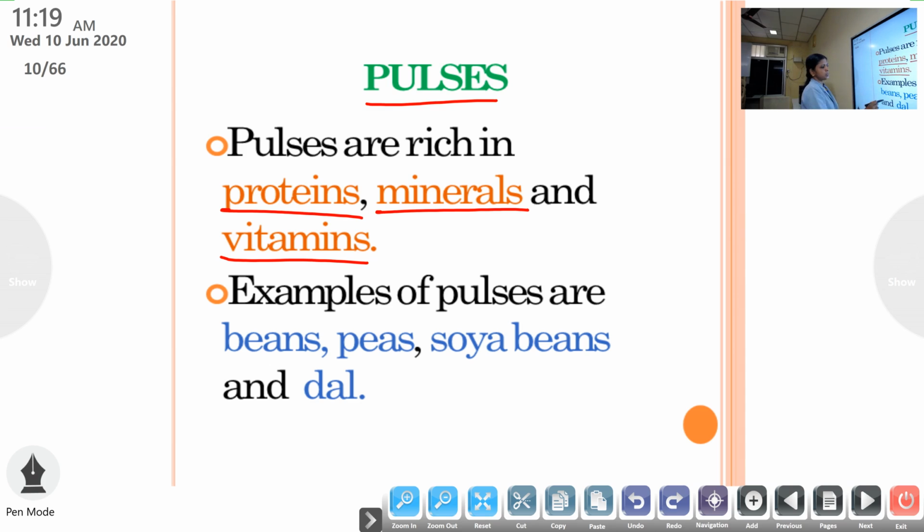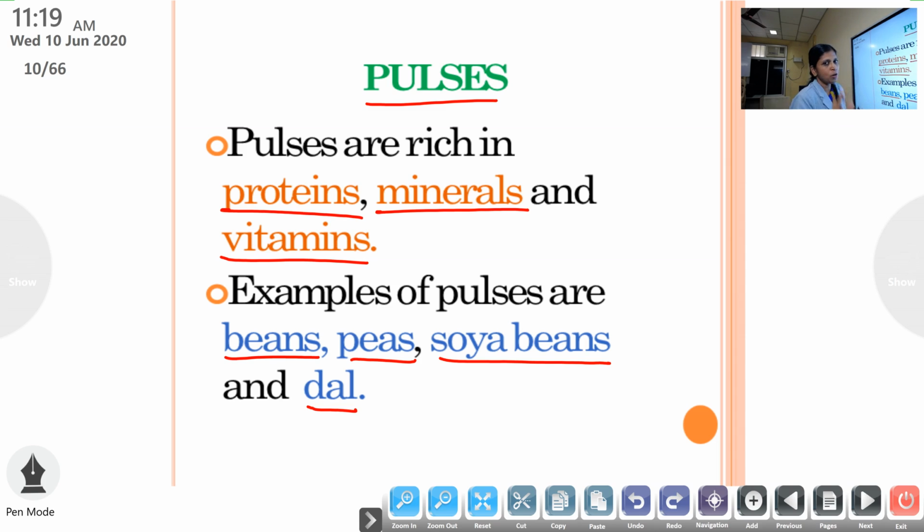Then which are the examples of pulses? Examples include beans, peas, soybeans and dal. Okay, Hindi word dal. So the pulses include beans, peas, soybeans and dal. Pulses are the edible seeds of some plants, and they are rich in nutrients like proteins, minerals and vitamins. Examples include beans, peas, soybeans and dal. Only these three points are there. You have to learn about pulses.